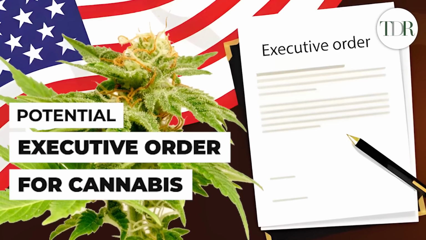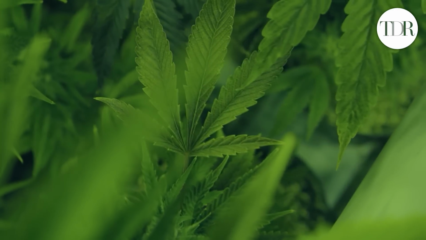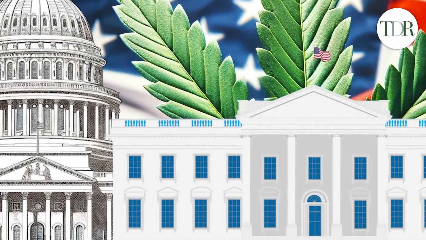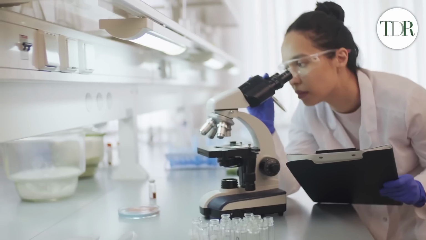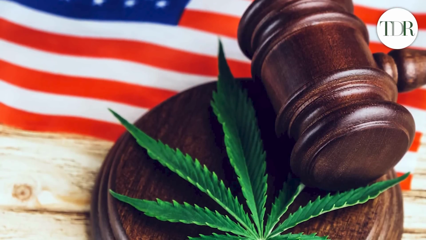So now we shift our attention to a potential executive order on cannabis. Under a new administration, there could be an executive order related to cannabis. This order might focus on rescheduling cannabis under the Controlled Substances Act, moving it from a Schedule 1 to a Schedule 3. This change would acknowledge the medical potential of cannabis while maintaining federal control. It's important to note that this does not mean full legalization of cannabis in the U.S. Instead, it would open up new avenues for research and potentially pave the way for comprehensive reform.